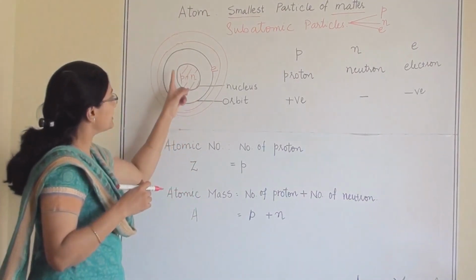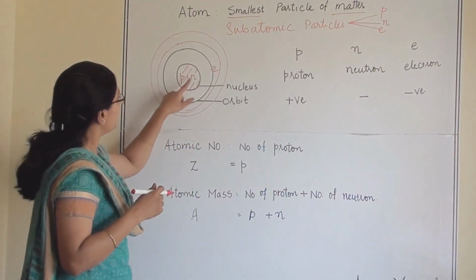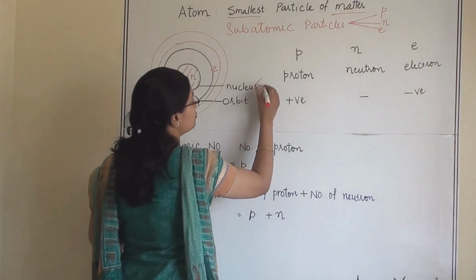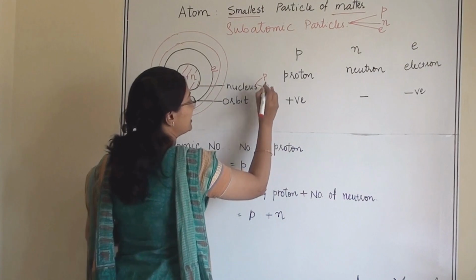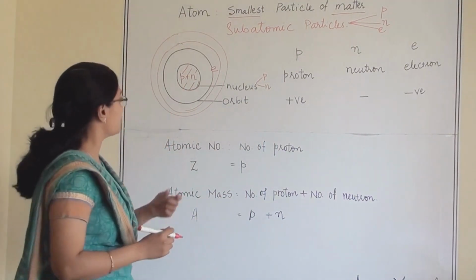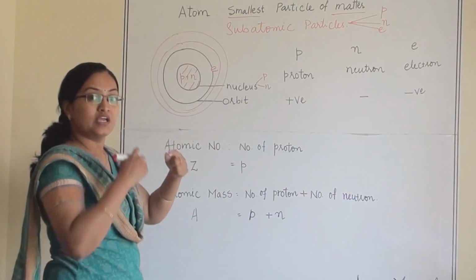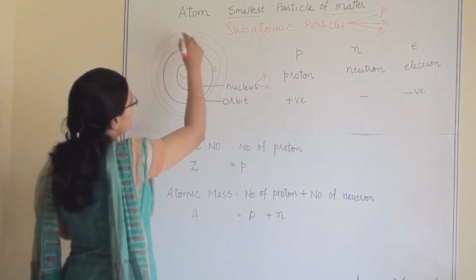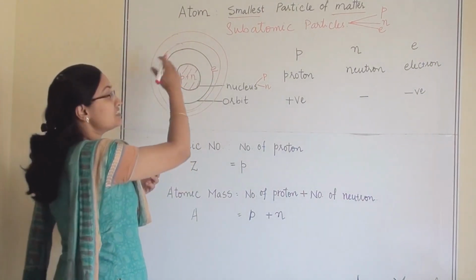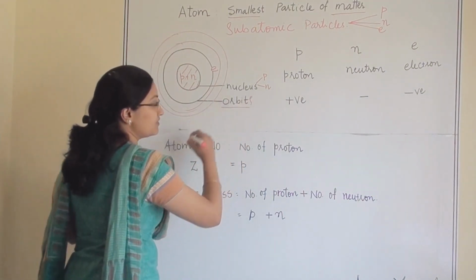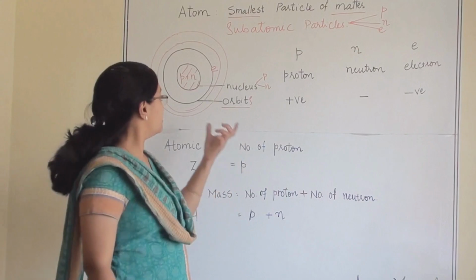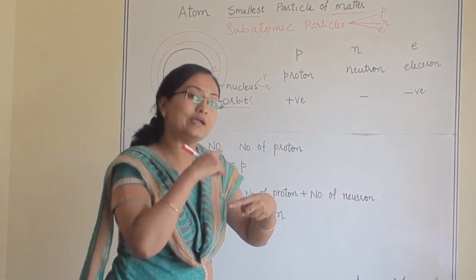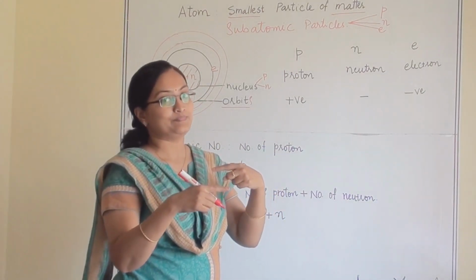So in the nucleus, what will be there? In the nucleus, there are two subatomic particles, proton and neutron. Whereas the electron will be rotating around the nucleus. That's why we are making these circles. Circles are known as orbits or orbitals. Through these orbits, the electron will be rotating around the nucleus.